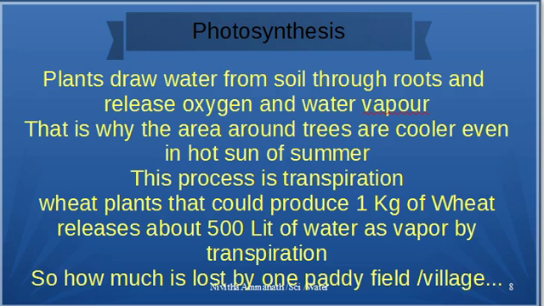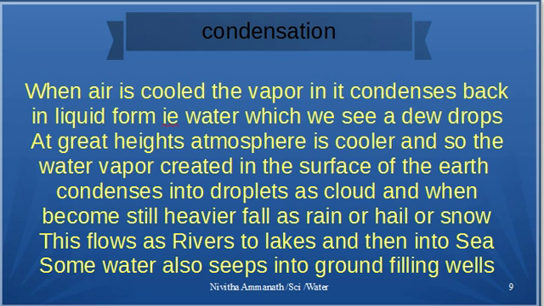If 10 plants give 1 kilo of wheat, then 10 plants together will release 500 liters of water into the atmosphere by transpiration. Now, if in one field, if you have 1000 plants, then how many liters of water? Like this the whole village, like this the whole country. So much water that is fed into the field for irrigation is released back into atmosphere as vapor by the plants. This vapor goes up and comes back as rain. So that is why we say plants are necessary for us to have rain.